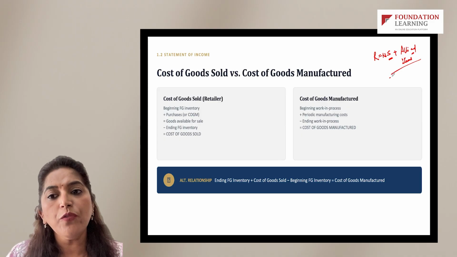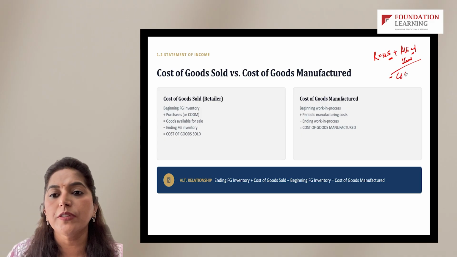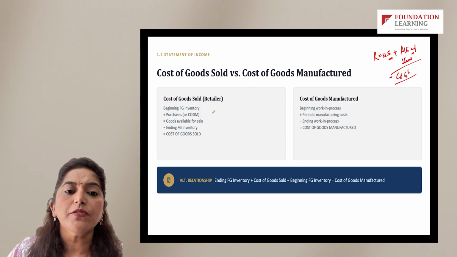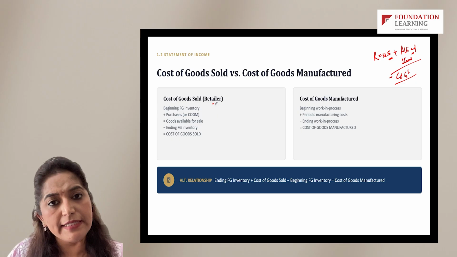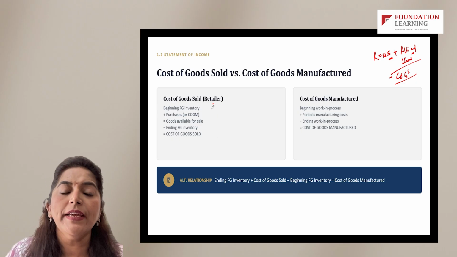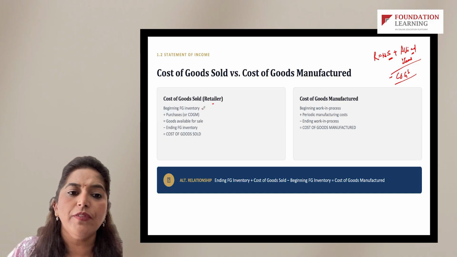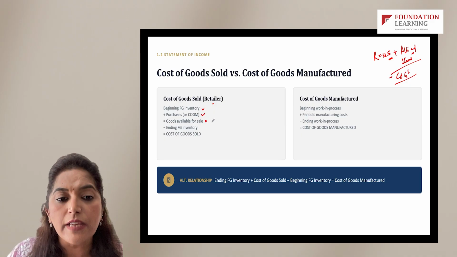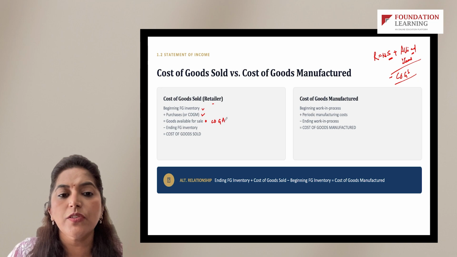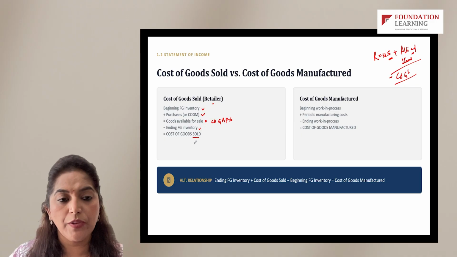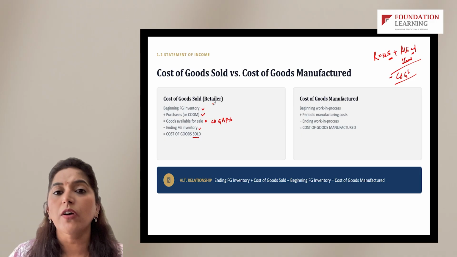Now from that revenue, we are going to deduct cost of goods sold. Right? And what is cost of goods sold? So cost of goods sold for a retailer is pretty easy and simple. What we have is opening inventory. To that opening inventory, we add any purchases that we have made. So we have opening inventory plus purchases. That gives us cost of goods available for sale. This is known as cost of goods available for sale. When we deduct ending inventory from here, we arrive at cost of goods sold. Right? Very easy, plain and simple for a retailer.